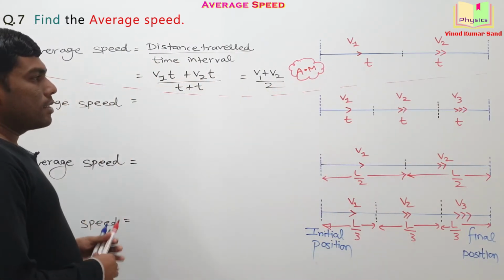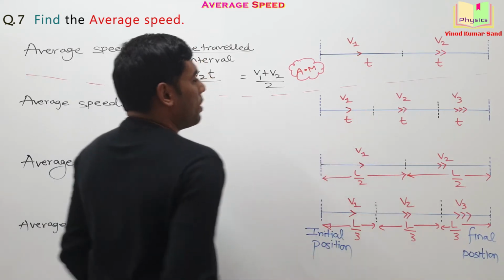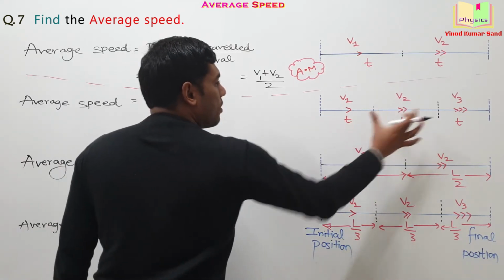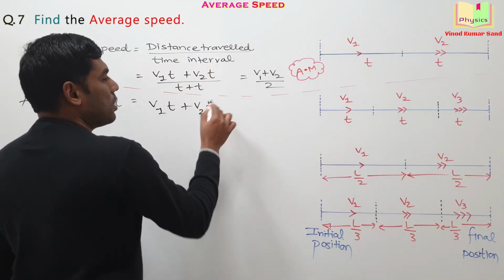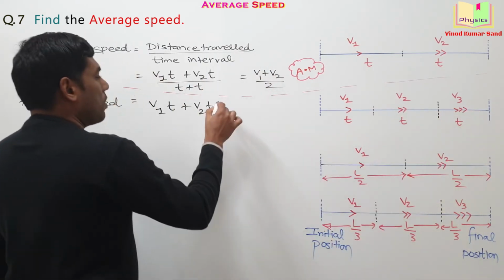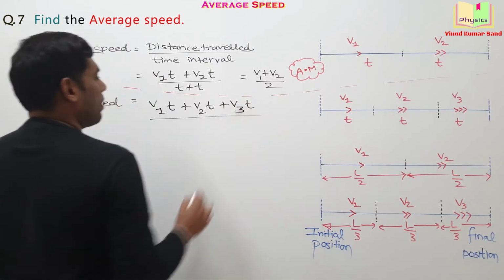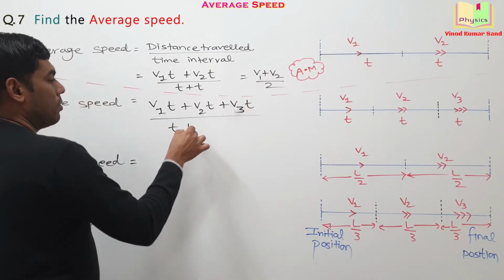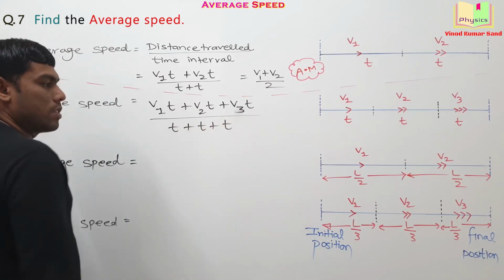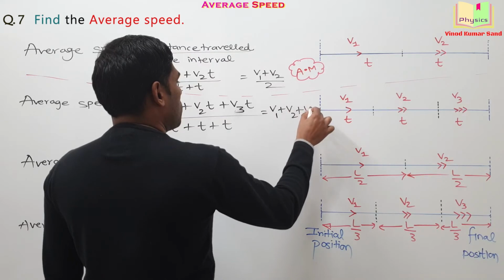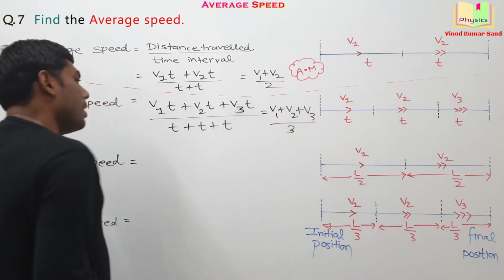Taking up the next case, the distance traveled in this part of the journey is v1t. Distance traveled in this part of the journey is v2t. Last part of the journey, the distance traveled is v3t, divided by the total time interval t plus t plus t. So the answer is v1 plus v2 plus v3 by 3.